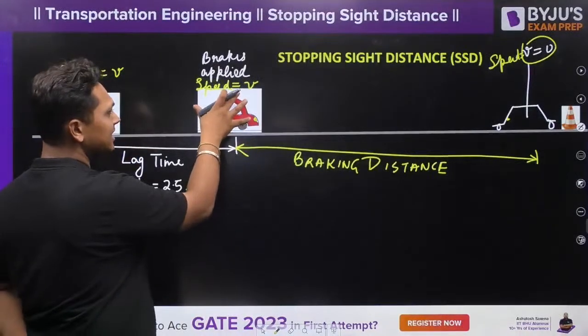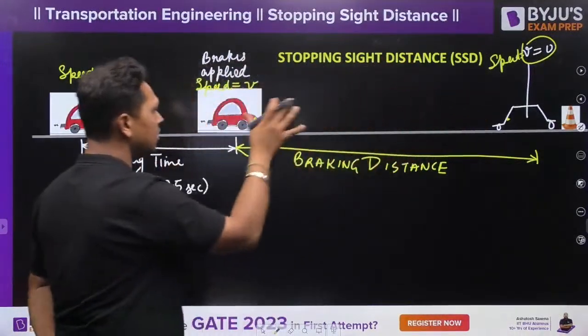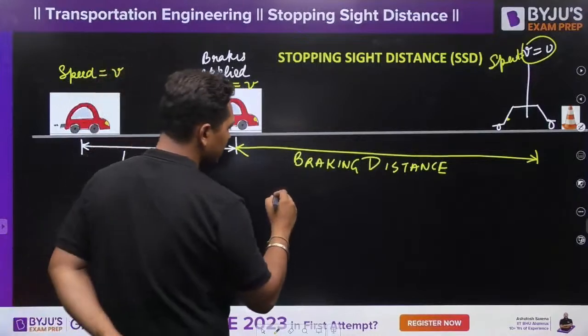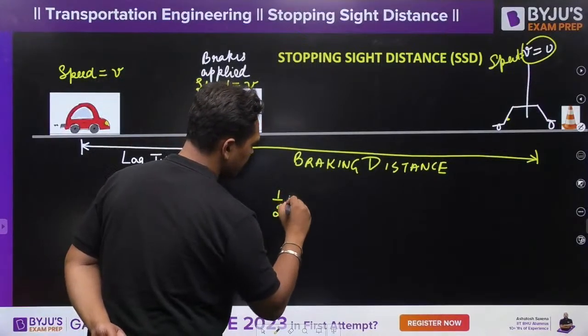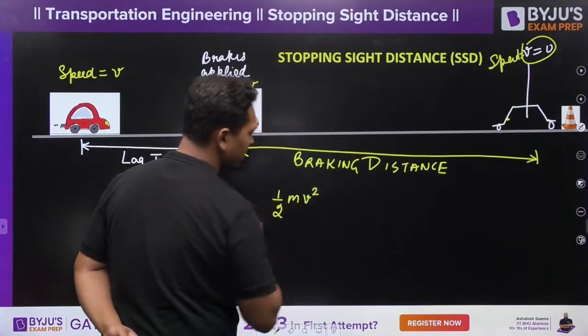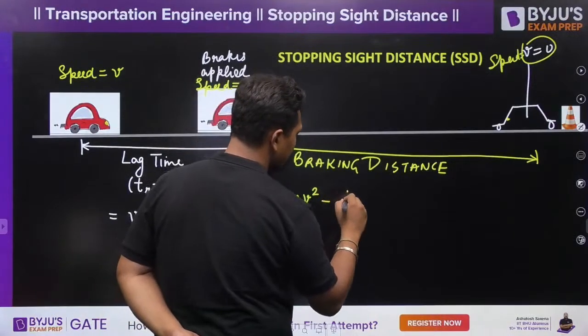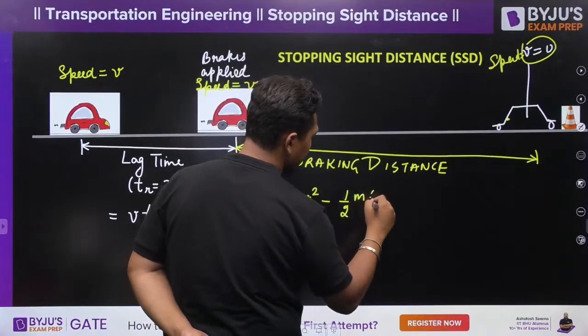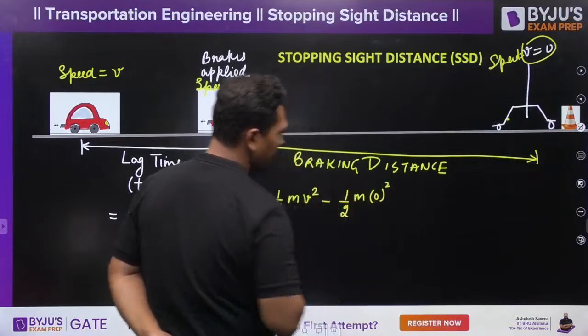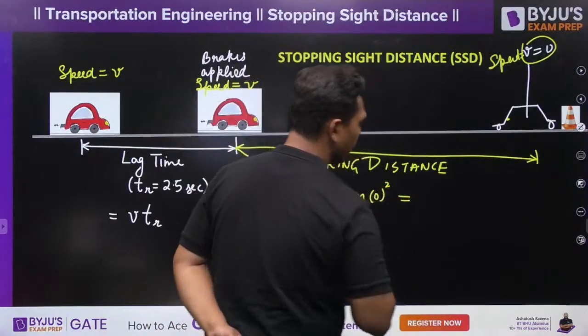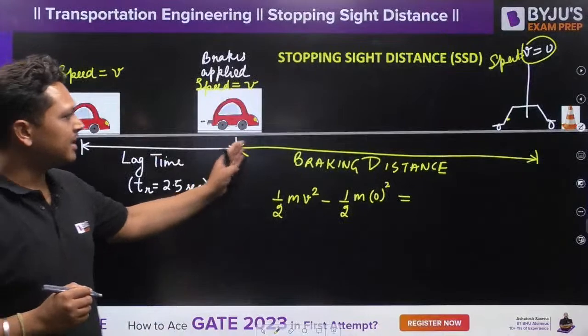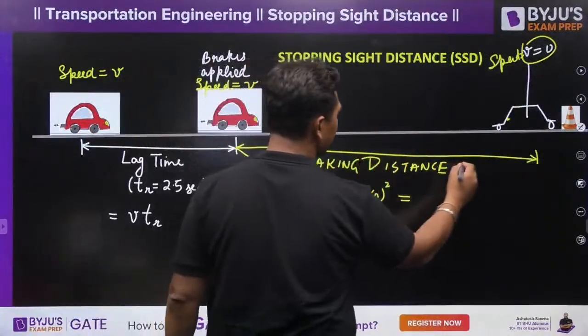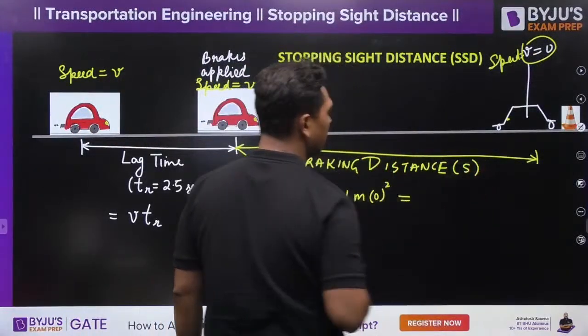Kinetic energy initial minus final is equal to work done. So half mv square is your initial, minus half m0 square final, is equal to force into displacement. Your displacement is this braking distance. Let us call this S.